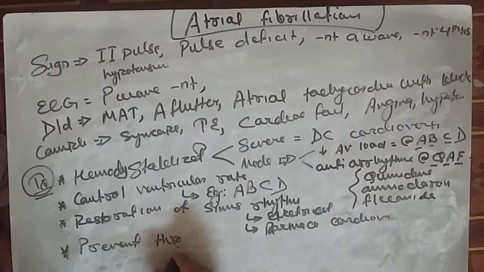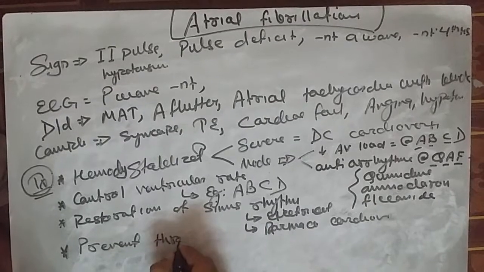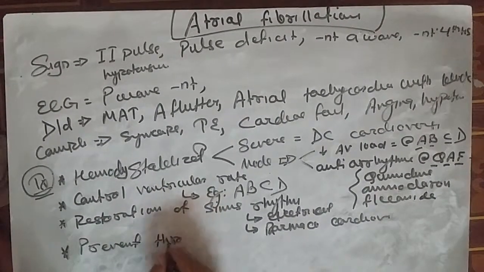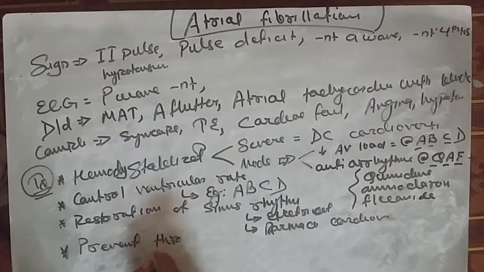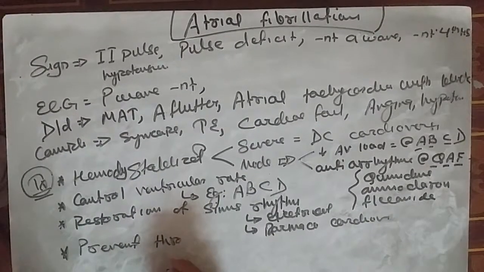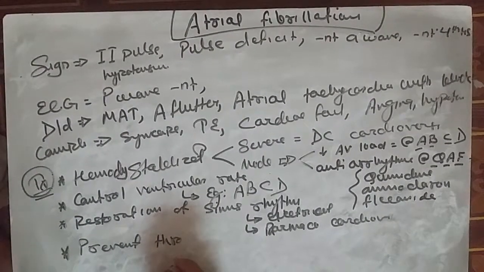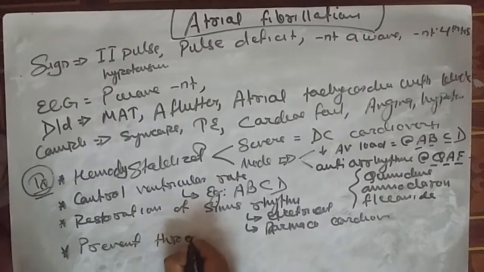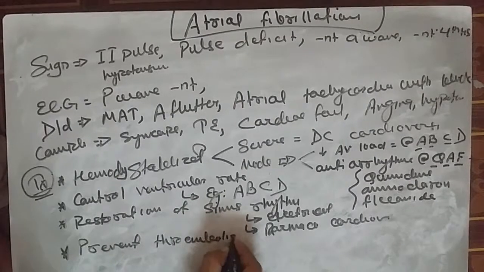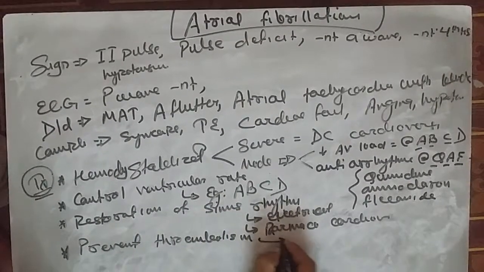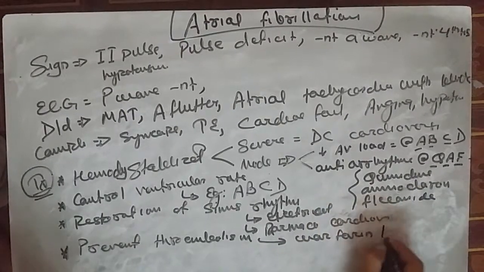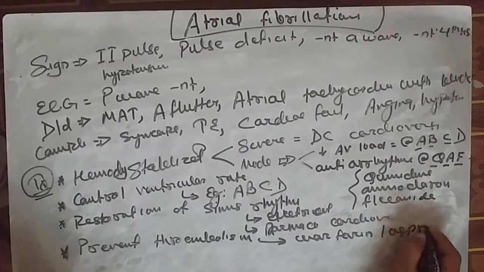First of all, warfarin is given, and if the patient is resistant or any contraindication is present for warfarin, then aspirin or a newer alternative drug can be given. Embolism prevention is done via warfarin or aspirin.